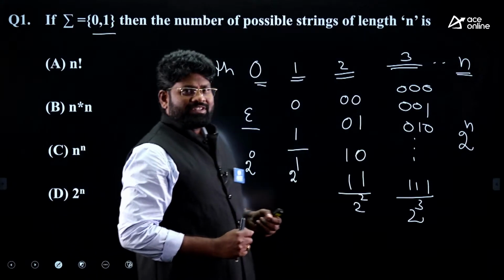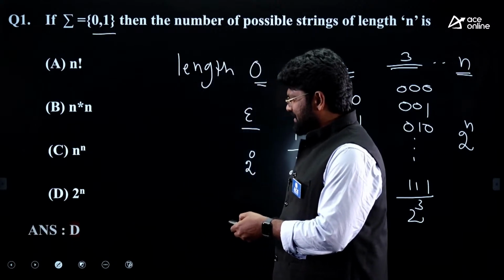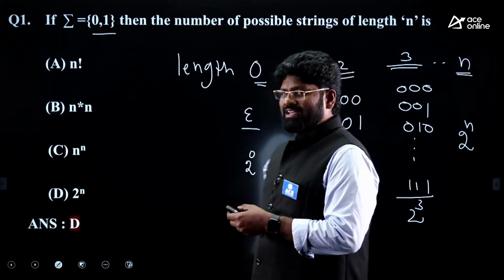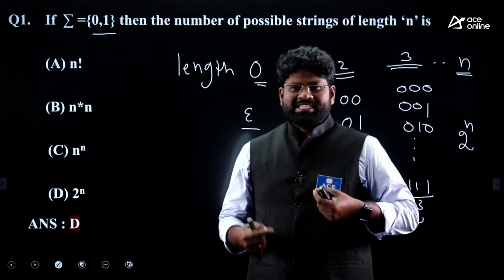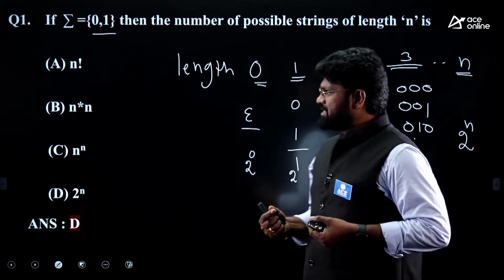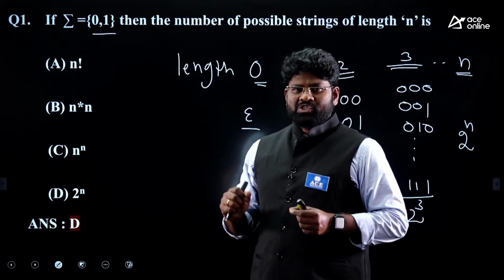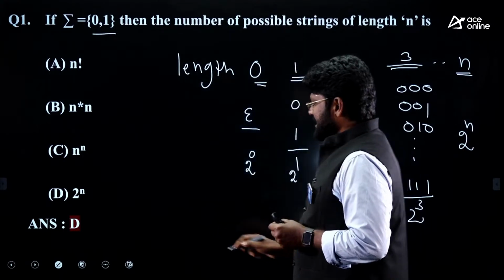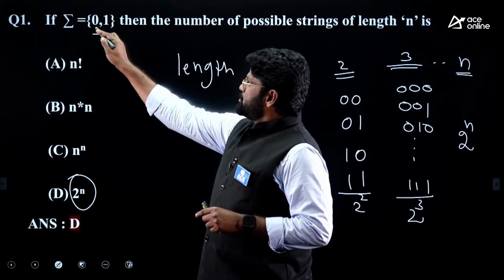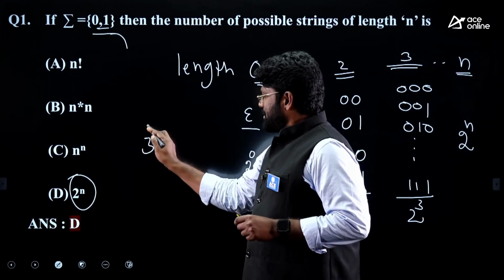Now the right answer to this question, you can easily say, is D. So you can see D is the correct answer. Now you have to generalize the same question. How to generalize this mechanism? This is very simple. If you have 2 symbols, the number of strings of length n is always 2 power n. Instead of 2 symbols, if you have 3 symbols, it is going to be 3 power n.